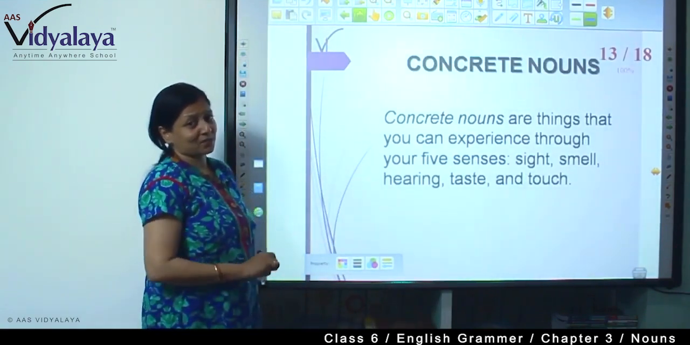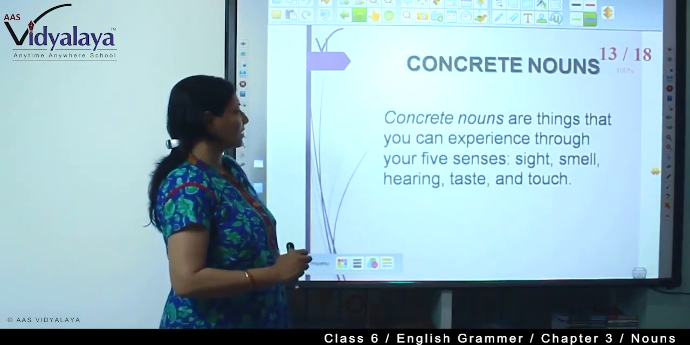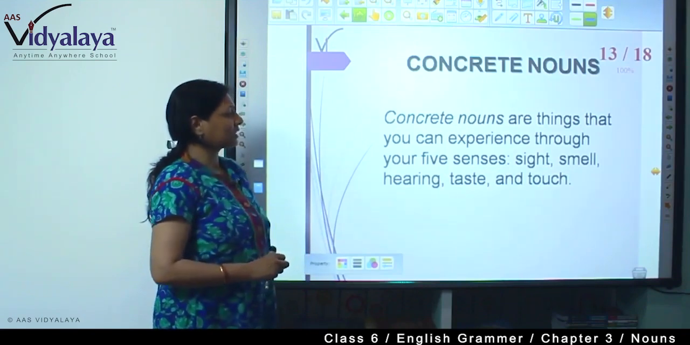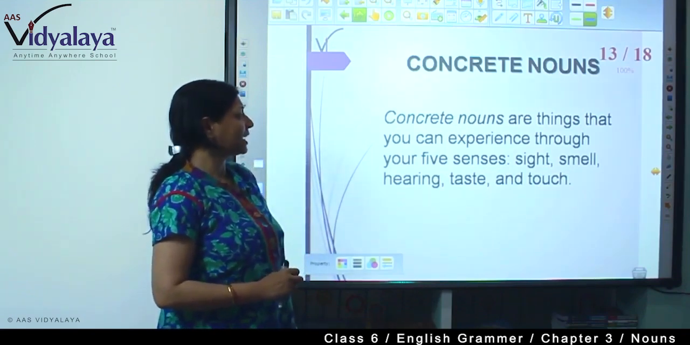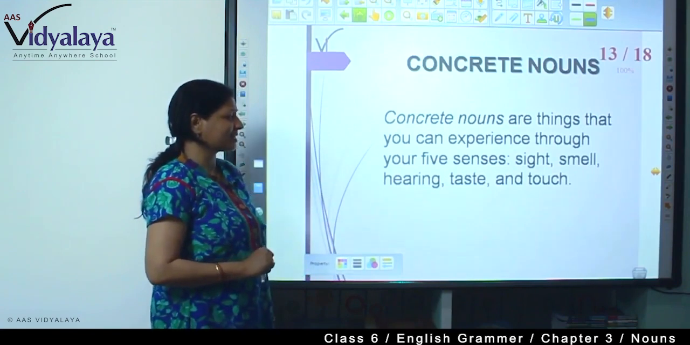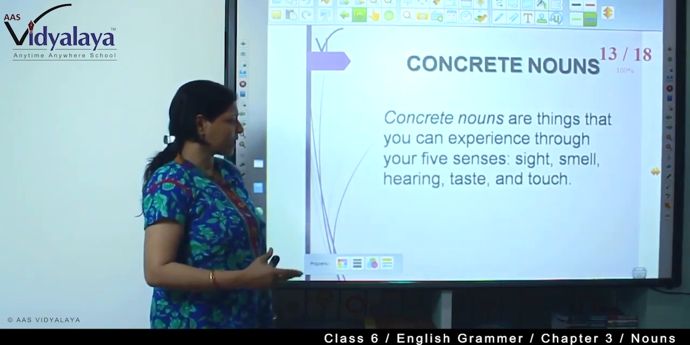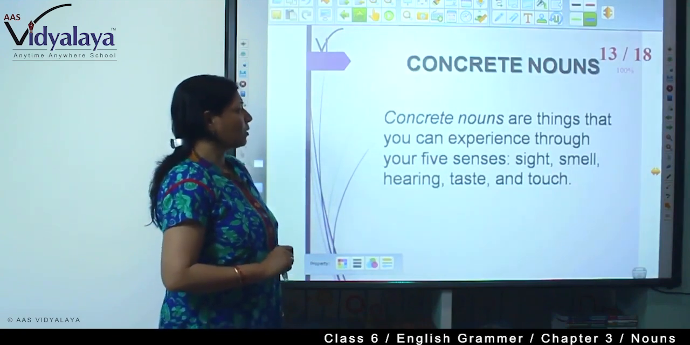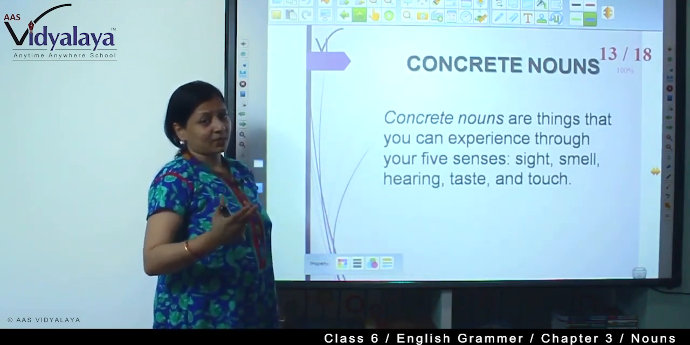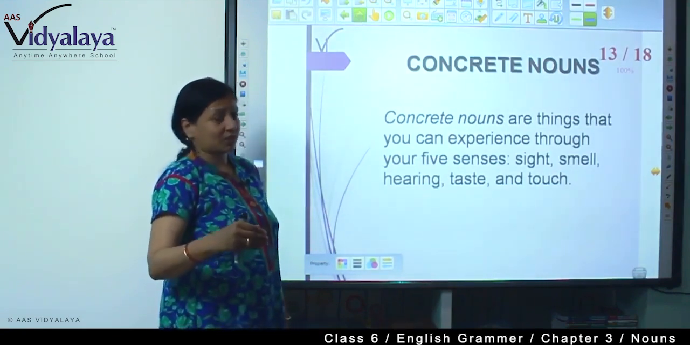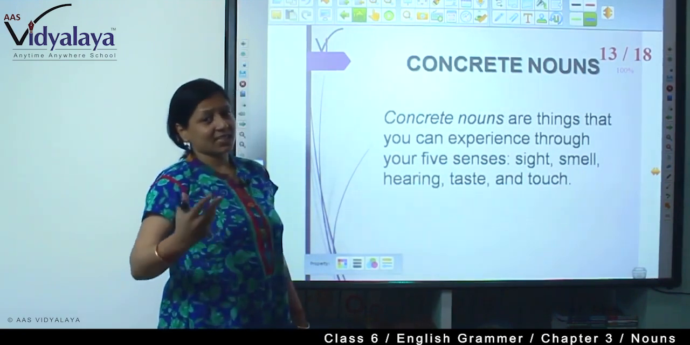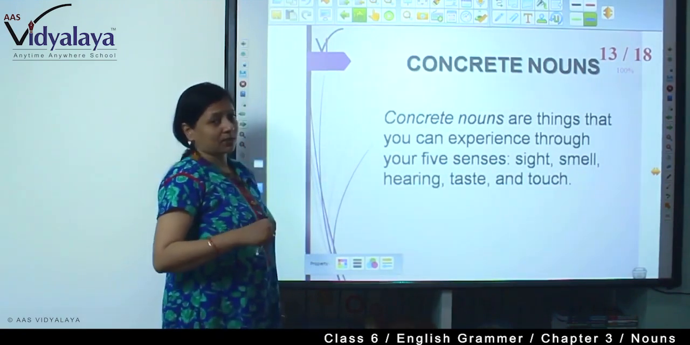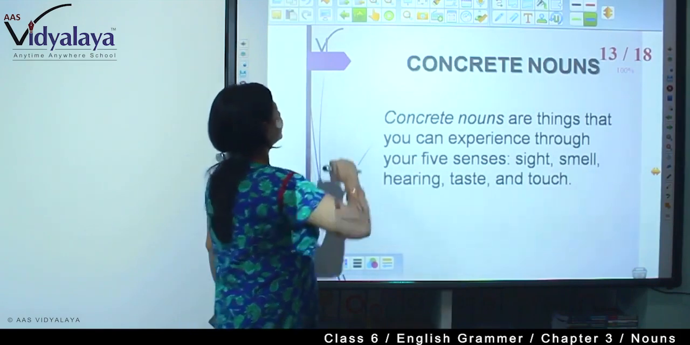Next, opposite to abstract nouns are concrete nouns. What are concrete nouns? Concrete nouns are things that you can experience through your five senses: sight, smell, hearing, taste and touch. So, if we see something that we can touch, we can see, we can smell, that comes under concrete nouns.